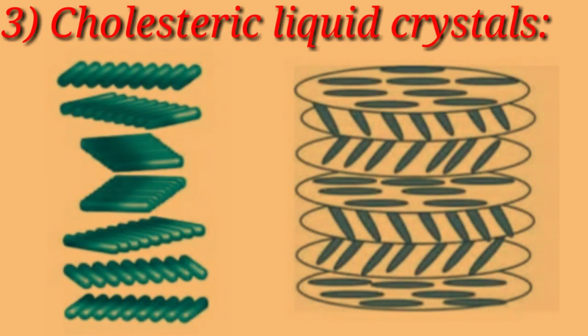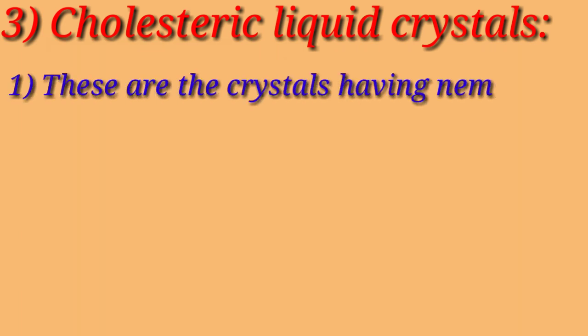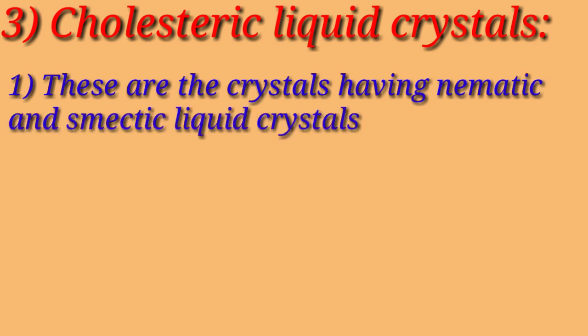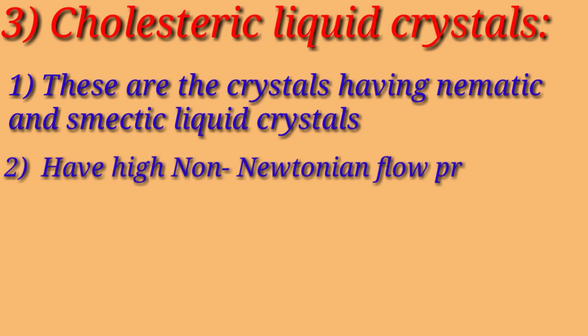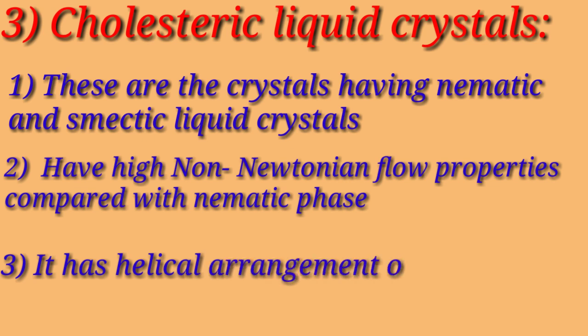Next is cholesteric liquid crystals. These are crystals having some nematic and some smectic characteristics, and are called cholesteric liquid crystals. They have high non-Newtonian flow properties when compared with the nematic phase, and they have a helical arrangement of molecules.